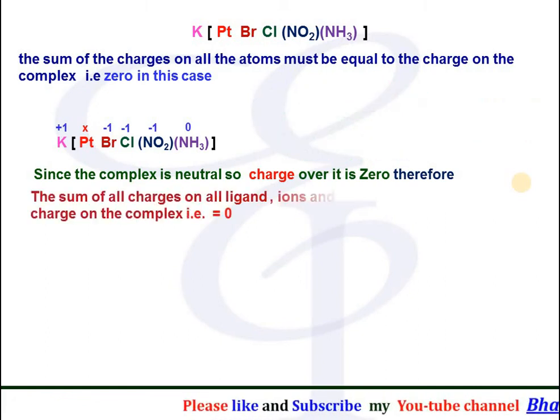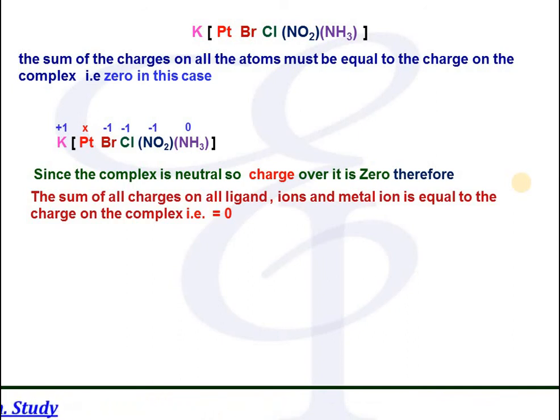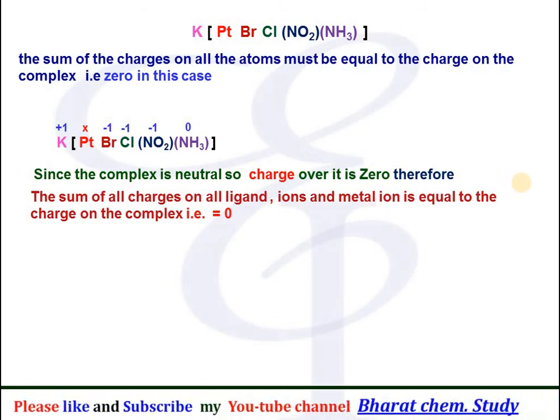Therefore, the sum of charges of all the ligands and metal ions in this complex should be equal to the charge of the complex, that is, it must equal 0.